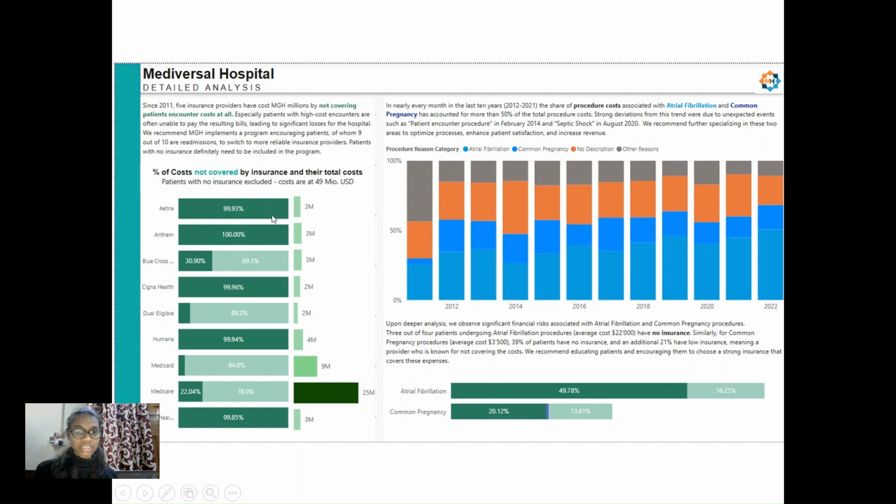Moreover, what is the cost that is covered by the patient and what is the cost that is covered by the companies? What is the total cost that is spent by the company? What are the major regions for the procedure costs and how efficient are they in terms of the insurance management, whether they are in the slab of good insurance, okay insurance, or no insurance.